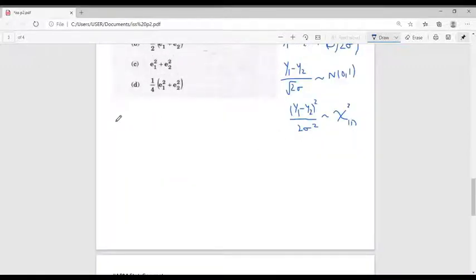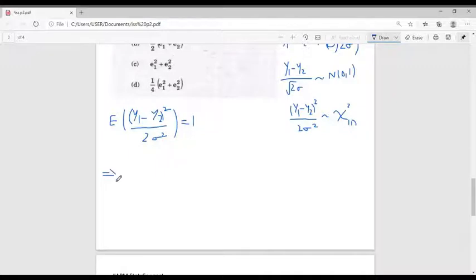Thus, we get the expectation of (y1 minus y2) whole square divided by 2 sigma square equal to 1, since the expectation of a chi-square random variable with 1 degree of freedom is equal to 1.